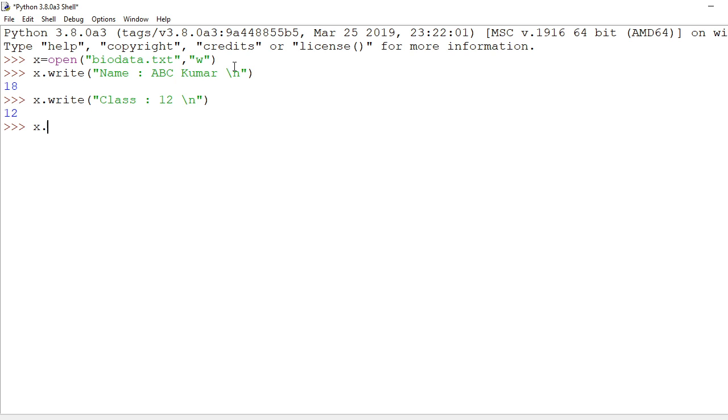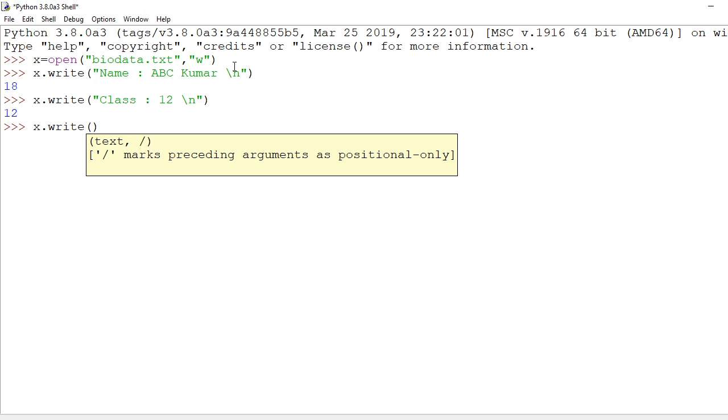Again I am writing x dot write, then again I am writing section, then here I am writing section A, then I am writing slash n and go to new line.